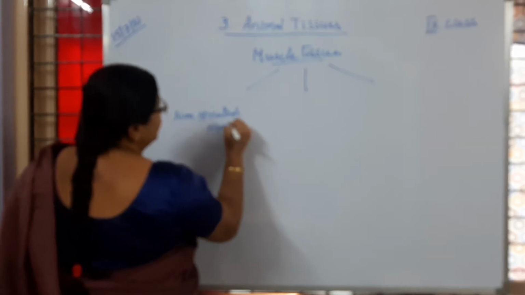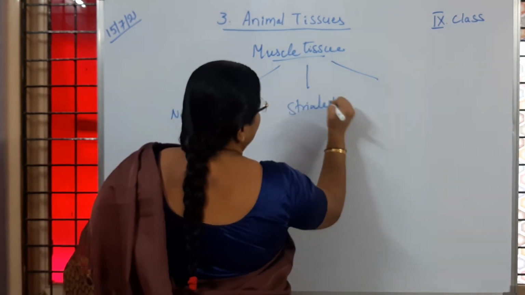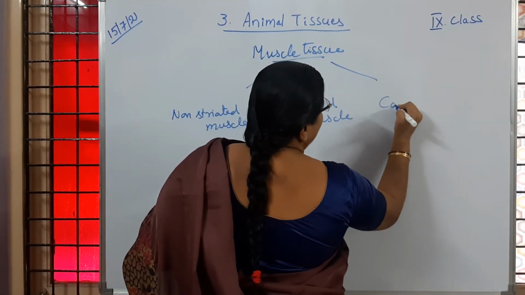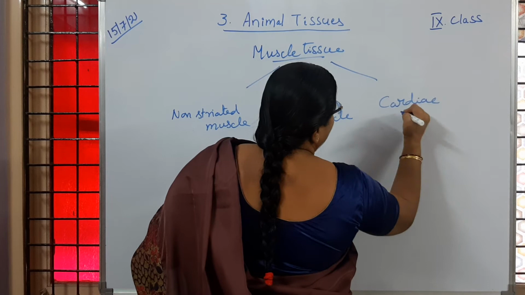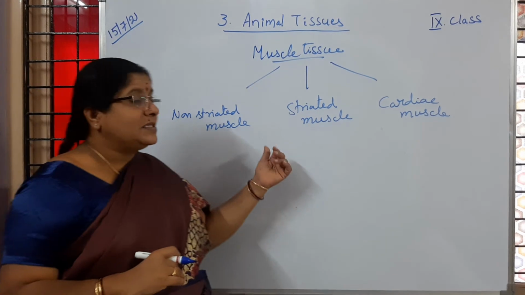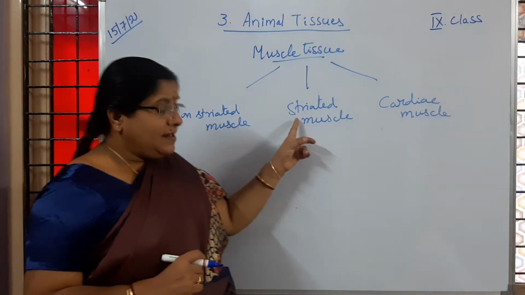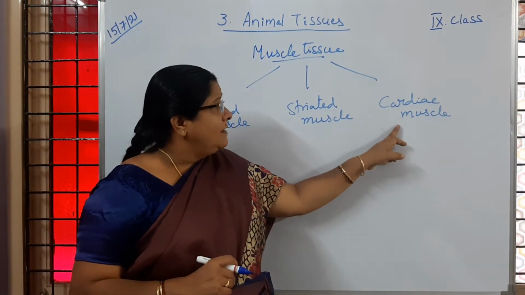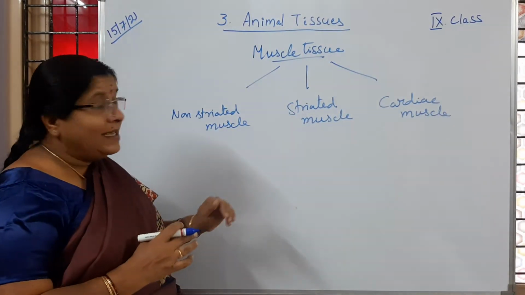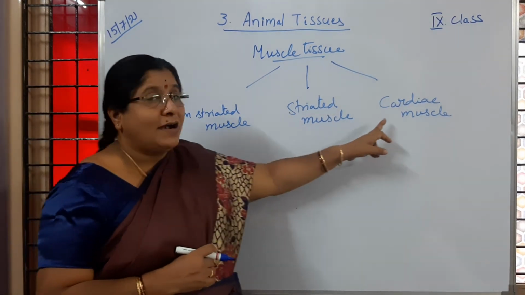Non-striated muscle. The second one is striated muscle. And the third one is cardiac muscle. So three types of muscle tissue we are going to observe. One is non-striated muscle, the second is striated muscle, and the other is cardiac muscle. Is it clear to children? So why the name like that? Striated muscle, non-striated muscle, and cardiac muscle.